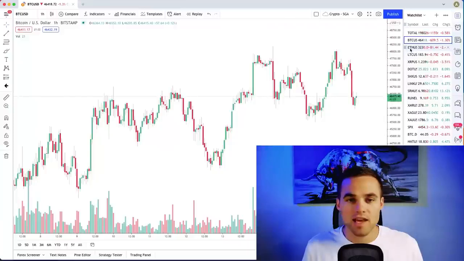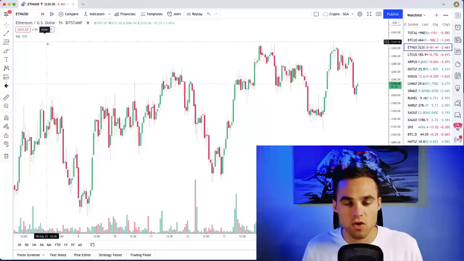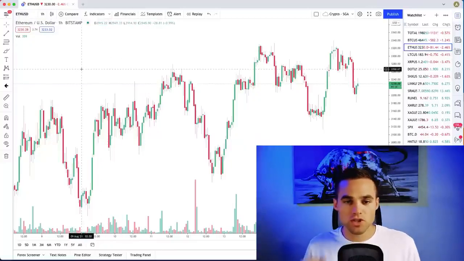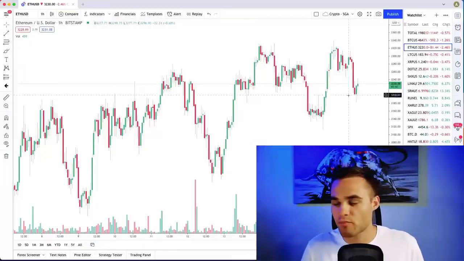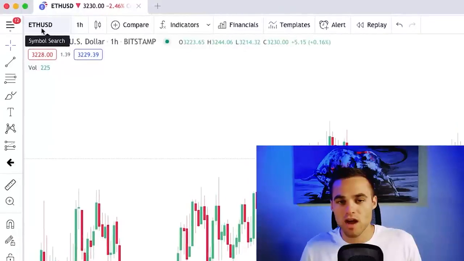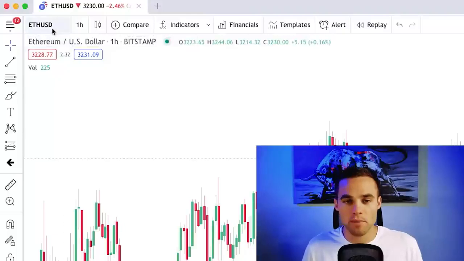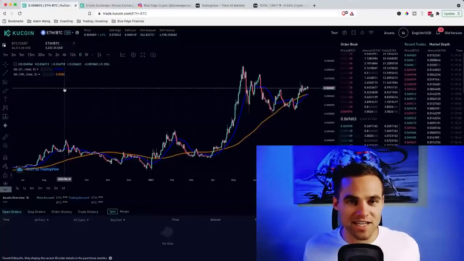And you'll notice that it's always traded in pairs. And you can see here's Ethereum US dollar. So Ethereum in this case is the base. The US dollar is the quote currency, is what it's called. But you're trading a pair. You have to trade one asset for another asset. Now, in this scenario, we can see that if price is going up, then we would want to buy Ethereum US dollar. So we're buying Ethereum because we think that Ethereum is going to go up in price relative to the US dollar. And not always is it tied to the US dollar.